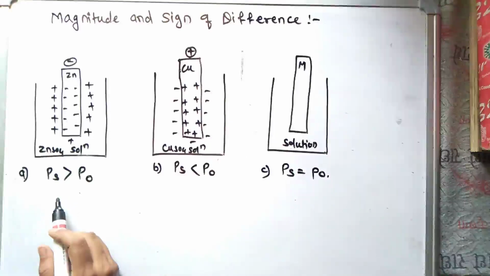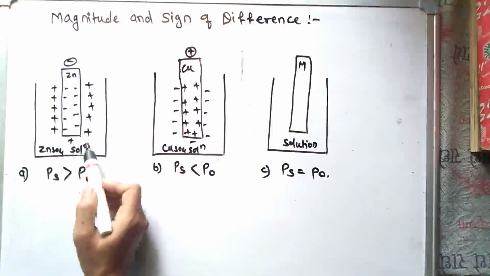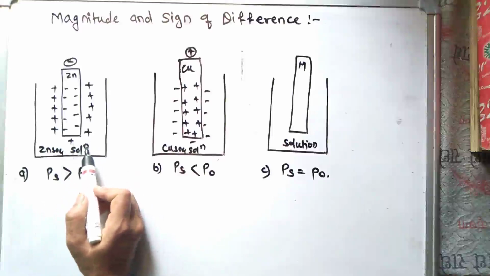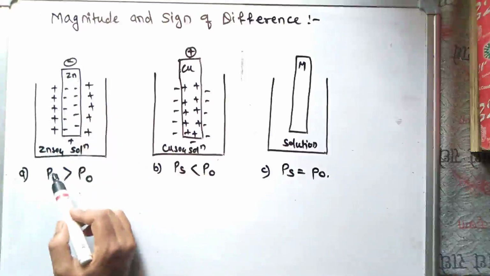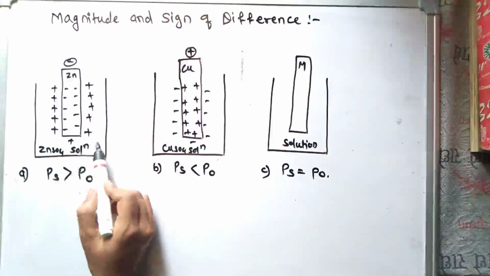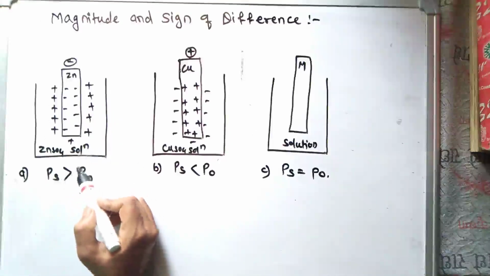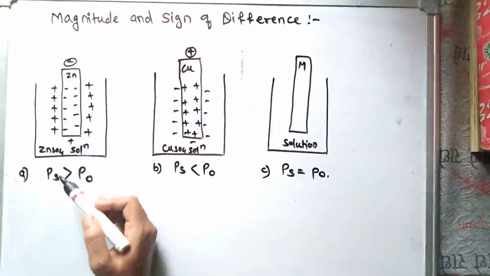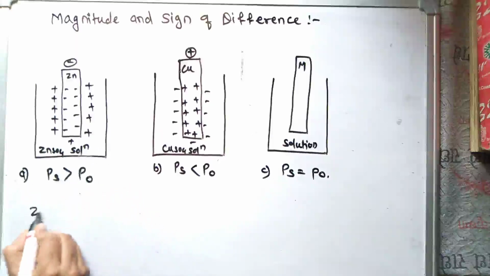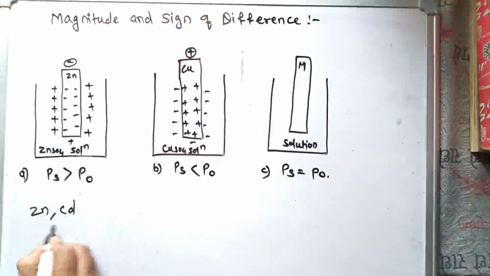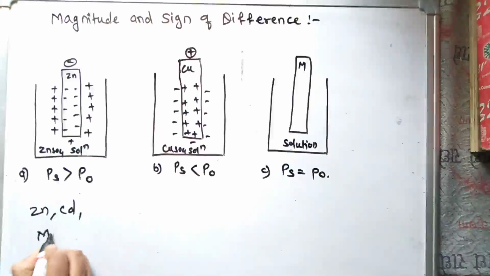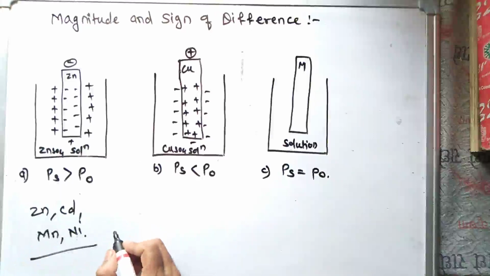In this case, the positive ions pass more rapidly into the solution, leaving the metal rod negatively charged, and the solution is positively charged. Examples are active metals like zinc, cadmium, magnesium, nickel, and also all alkali metals in solutions of their salts.